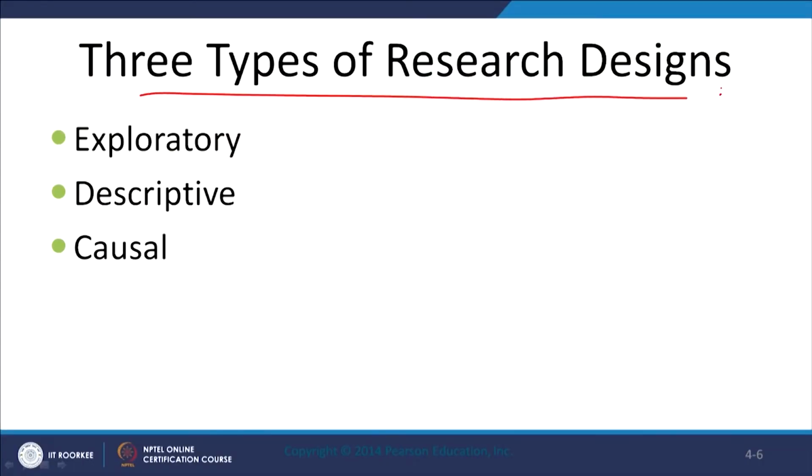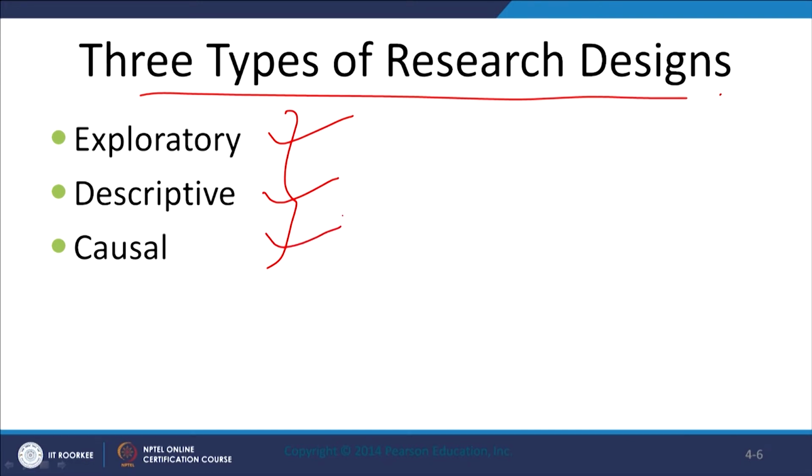Okay. So, basically we talk about three types of research designs. I have covered this in my earlier video in my first course of marketing research and analysis, but that was just briefly. So, what I am doing is just briefing you again here, so that we can get into the details later on, right. So, there are three types of research designs, right. The first comes the exploratory research design, then the descriptive research design and the causal research design.